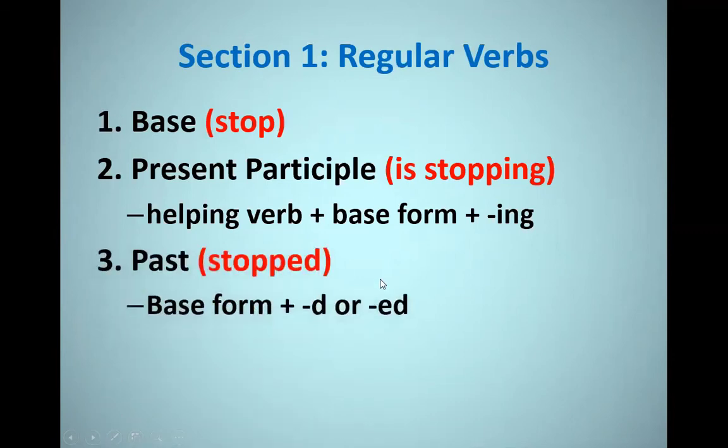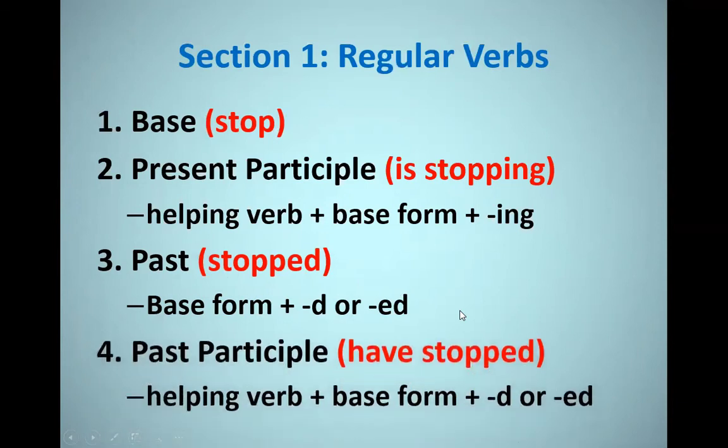The past, in the regular verb, we usually add d or ed, like the example here, stopped. Take care that we double the p because it is preceded by a vowel and it is a one-syllable word. So this is the past of the word stop, which is stopped. The last main part here is the past participle, which comes after a helping verb, the verb to have: have, has, or had. Then you have the past participle of the verb, adding d or ed because it is a regular verb, like the example, have stopped.